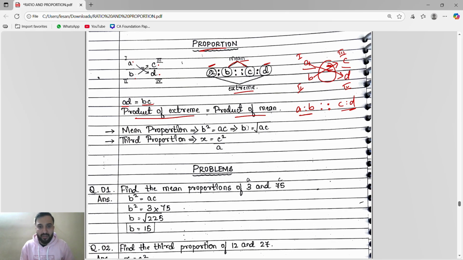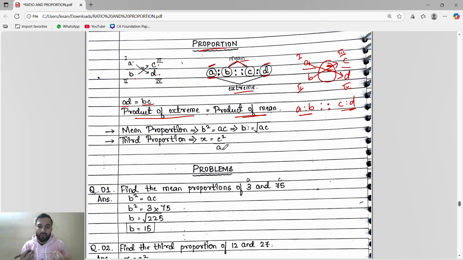A into D. A and D are extreme. So we are doing cross multiplication. Multiplication means product. So product of extreme is equal to B into C, product of mean. So this is the formula, guys, we have to remember. If they say to find the mean proportion, then B square is equal to A into C. So B is equal to what? When the square goes to that side, B is equal to square root of A into C. Third proportion, that formula is C square by A.